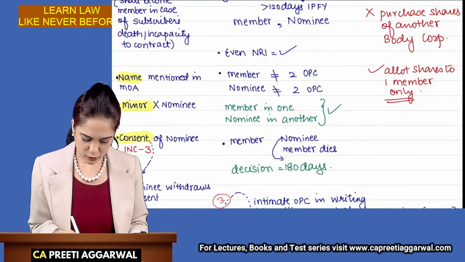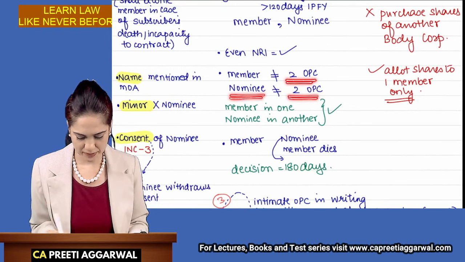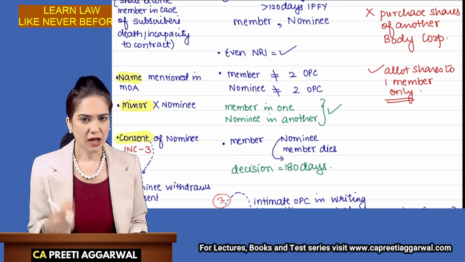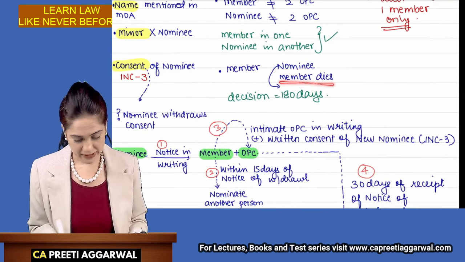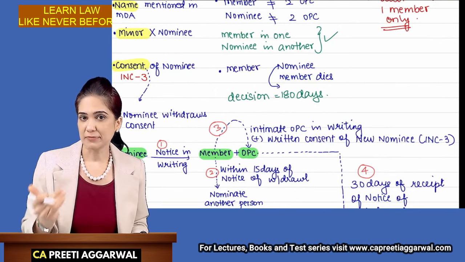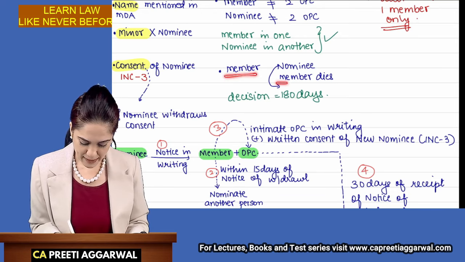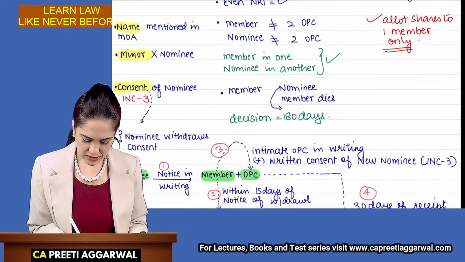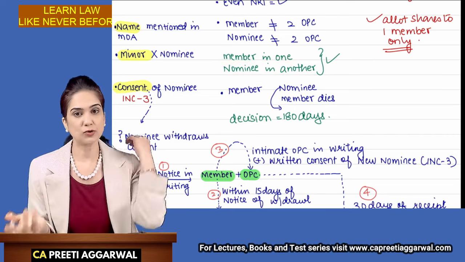A person cannot be a member in two OPCs. He cannot be nominee in two OPCs. But can he be member in one, nominee in another? Yes. But what if the OPC where he is a nominee, the member dies, then that nominee becomes a member. He's already a member in another OPC. So he cannot be a member in two OPCs. Are you getting me? I said a person can be a member in one OPC, nominee in another OPC.